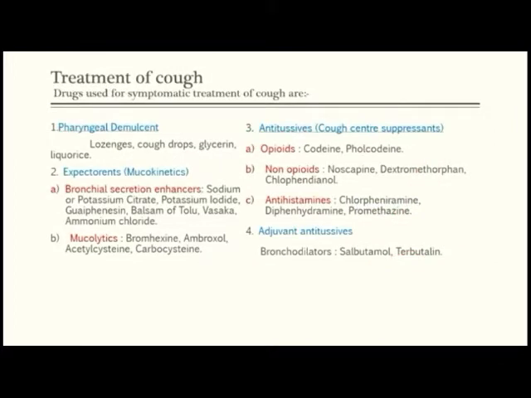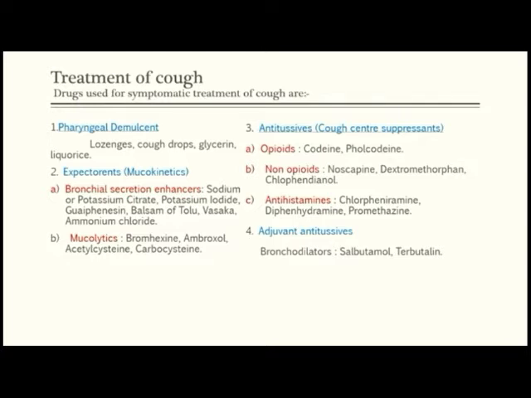These drugs increase the bronchial secretion or decrease its viscosity, improving and facilitating its removal by coughing. Next are the bronchial secretion enhancers. Examples are sodium or potassium citrate, potassium iodide, guaifenesin, balsam of Tolu, vasaka, and ammonium chloride. Then mucolytics, and examples of mucolytics are bromhexine, ambroxol, acetylcysteine, and carbocisteine.